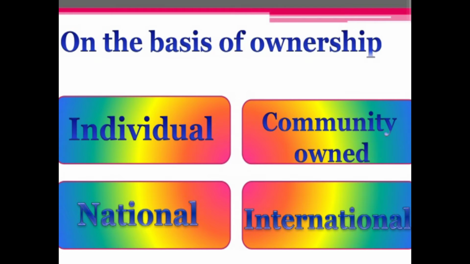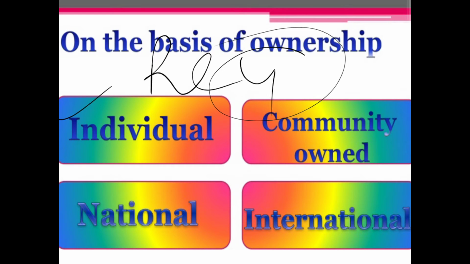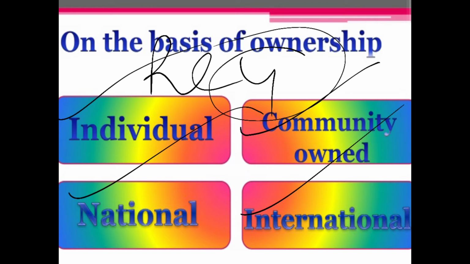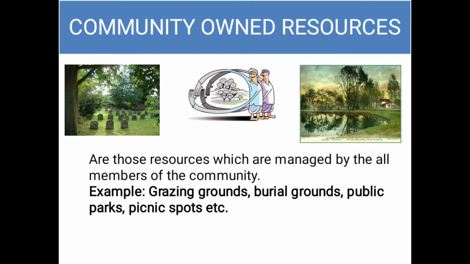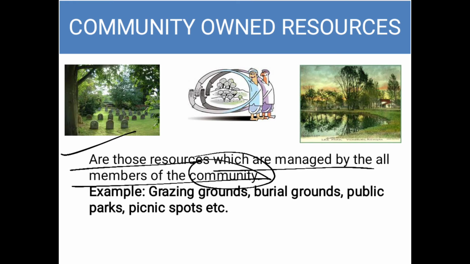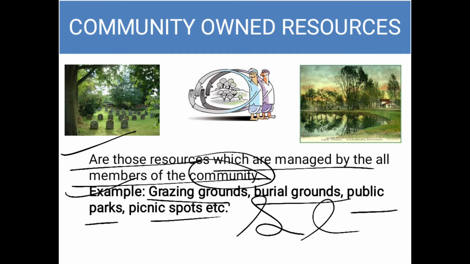On the basis of ownership, the resources are divided into four parts. These are individual, community, national, and international. Individual resources, as the name suggests, are all those resources which are operated or managed by a single individual, a single person only. If we talk about community resources, all those resources which are managed by all the members of the community. Examples: grazing grounds, burial grounds, public parks, picnic spots, even the sea.